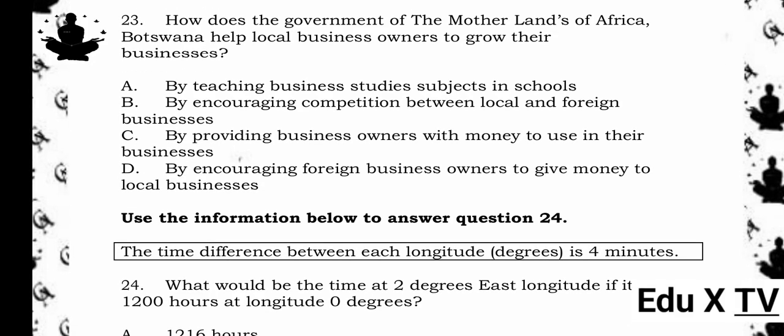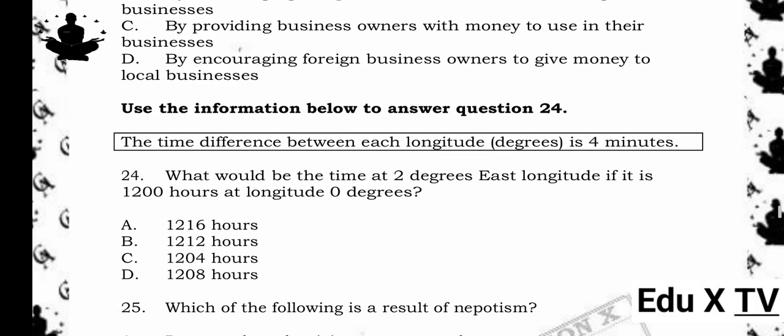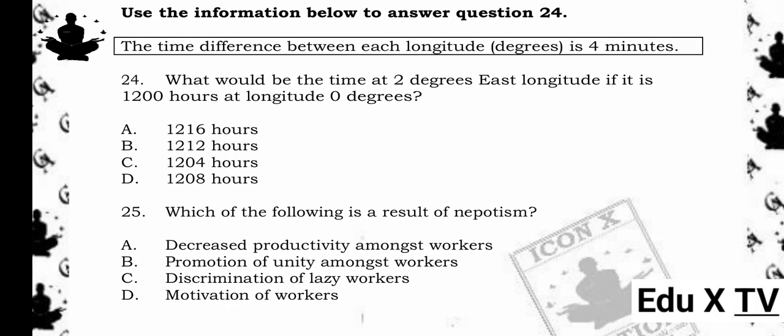23. How does the government of the motherlands of Africa, Botswana help local business owners to grow their businesses? A. By teaching business studies subjects in schools. B. By encouraging competition between local and foreign businesses. C. By providing business owners with money to use in their businesses. D. By encouraging foreign business owners to give money to local businesses. The answer is C. By providing business owners with money to use in their businesses.